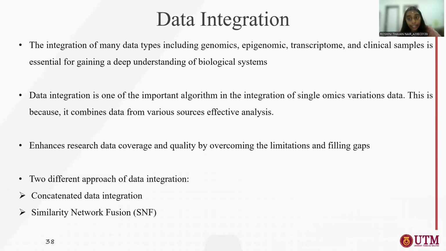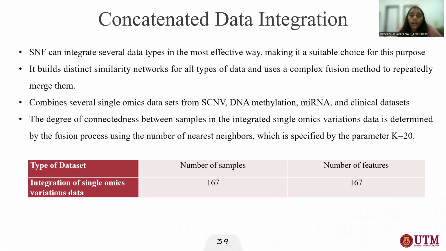Next is the data integration method. Data integration is where we integrate all the omics data sets and the clinical data set. Here we apply two types of data integration method, which are concatenated data integration, which is considered the traditional method, and we have similarity network fusion. So, concatenated data integration.